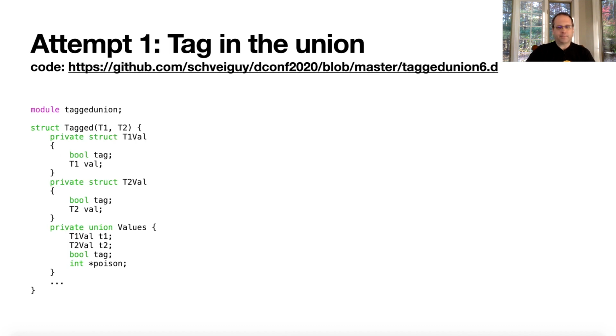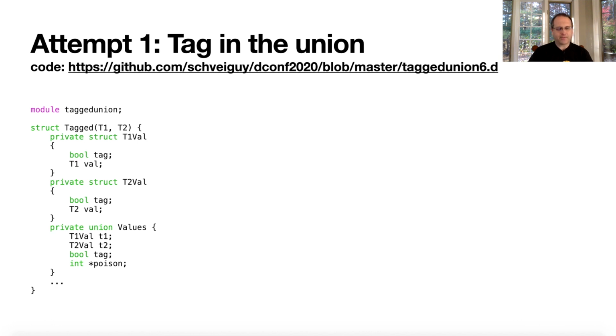So I tried several different things. Let's try tagged union 6, which was an attempt to put the tag inside the union. Now remember, you're not allowed to access a union that has a scalar value overlapping with a pointer value, right? So what did I do? I put the tag inside the union.